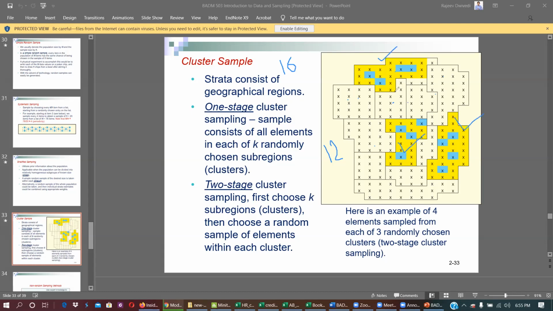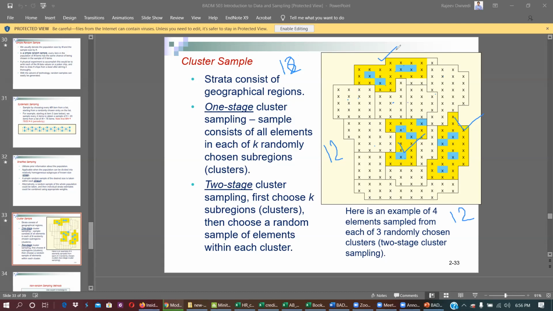Now from each county using simple random sampling, 4 responses are selected. So 4, 4, and now we have 4 plus 4 plus 4, 12 responses from 12 counties. I think these are 12 counties. So this is basically the first stage. You are going to randomly select a region, and then from each region you are going to randomly select the responses. So this is called cluster sampling. So these are the 4 random sampling methods.